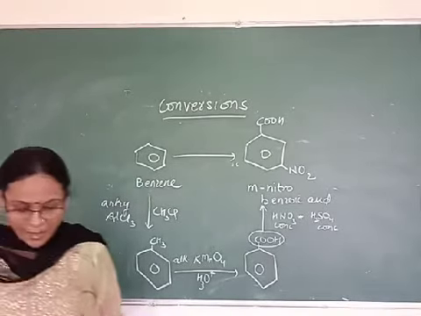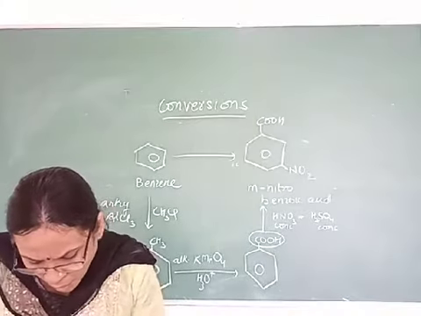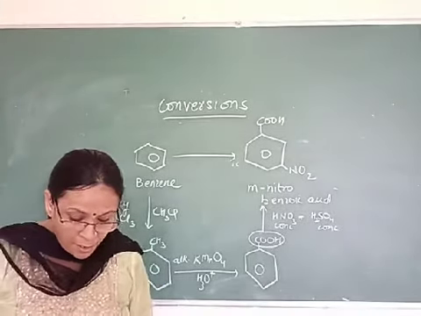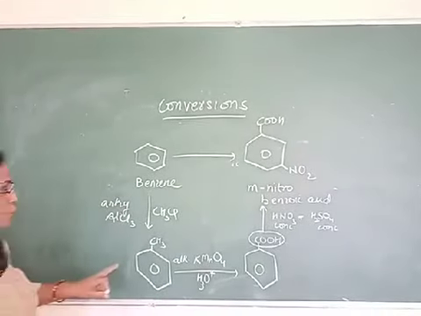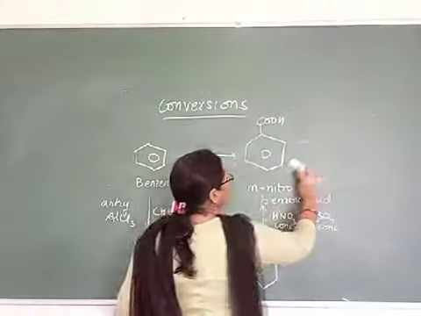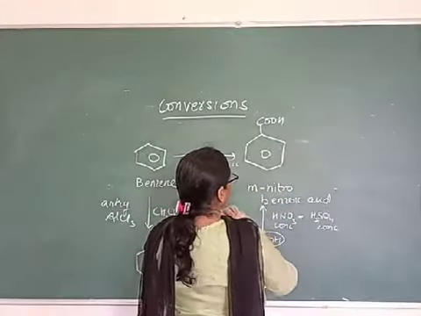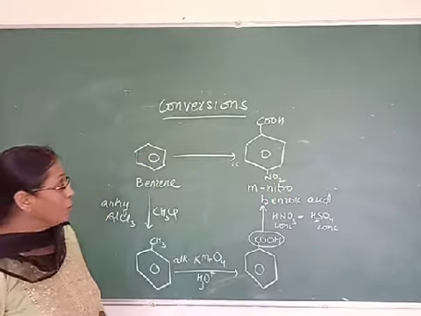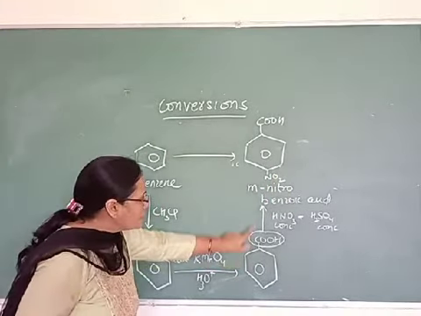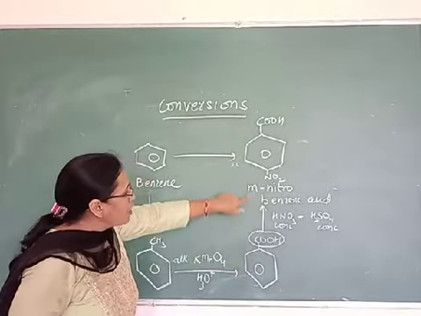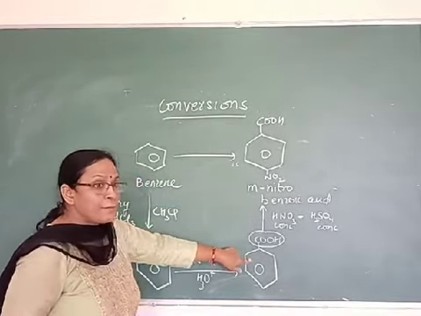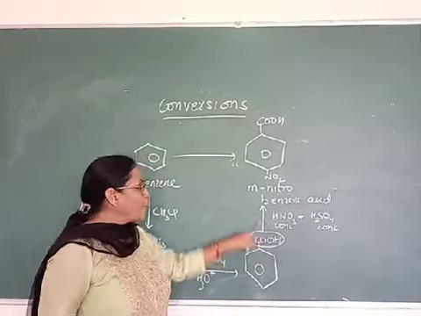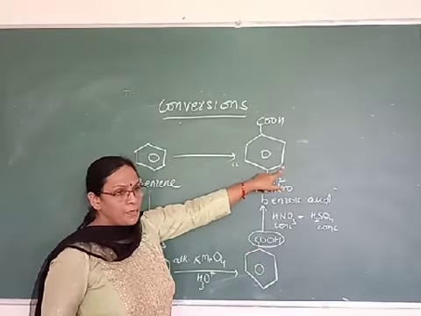Understood? Now next one is you have to convert benzene to para-nitrobenzoic acid. Now since you have to convert it into para-nitro, if you convert this benzoic acid by nitration at this step, this benzoic acid is meta-directing, so the nitro group will come at meta position.